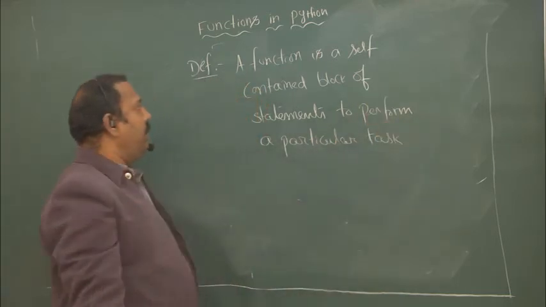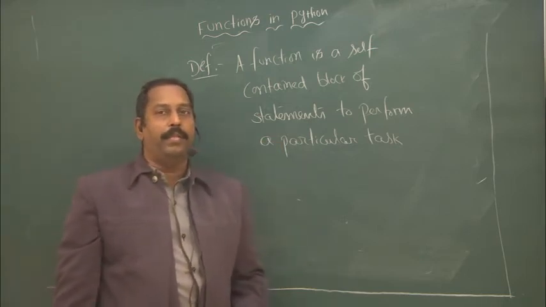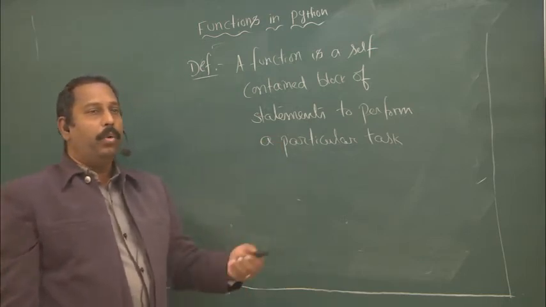So what is a function? It is a self-contained block of statements to perform a particular task.